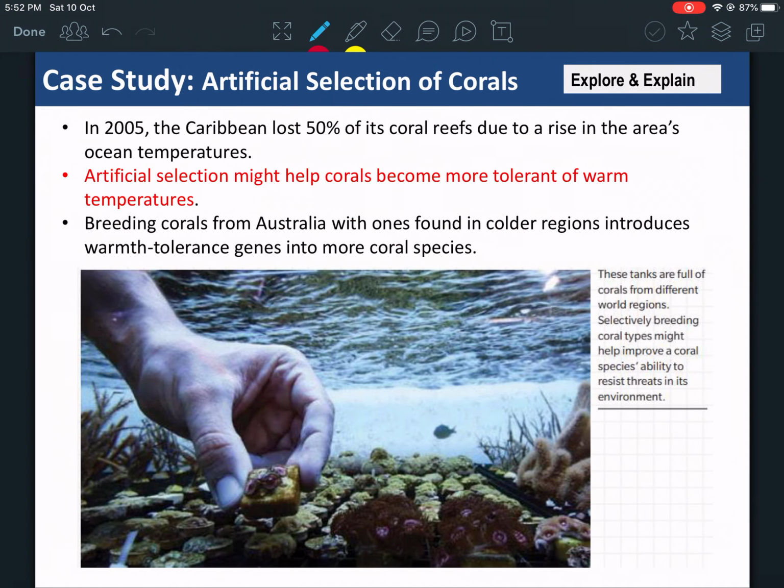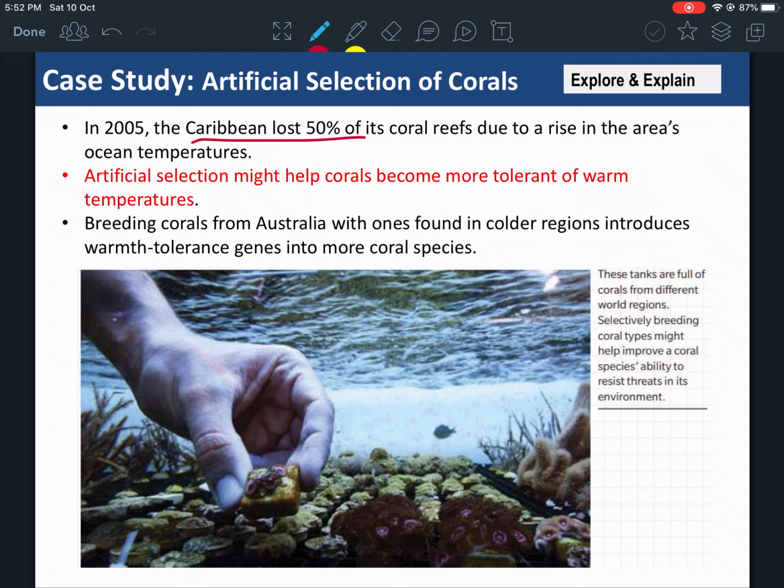We have a case study here. In 2005, the Caribbean lost 50% of its coral reefs. Coral reefs are where sea animals live, and a coral reef is actually an organism, a living thing. A lot of fish live in coral reefs, and they are good for the ocean. Because of pollution, there has been coral reef bleaching.